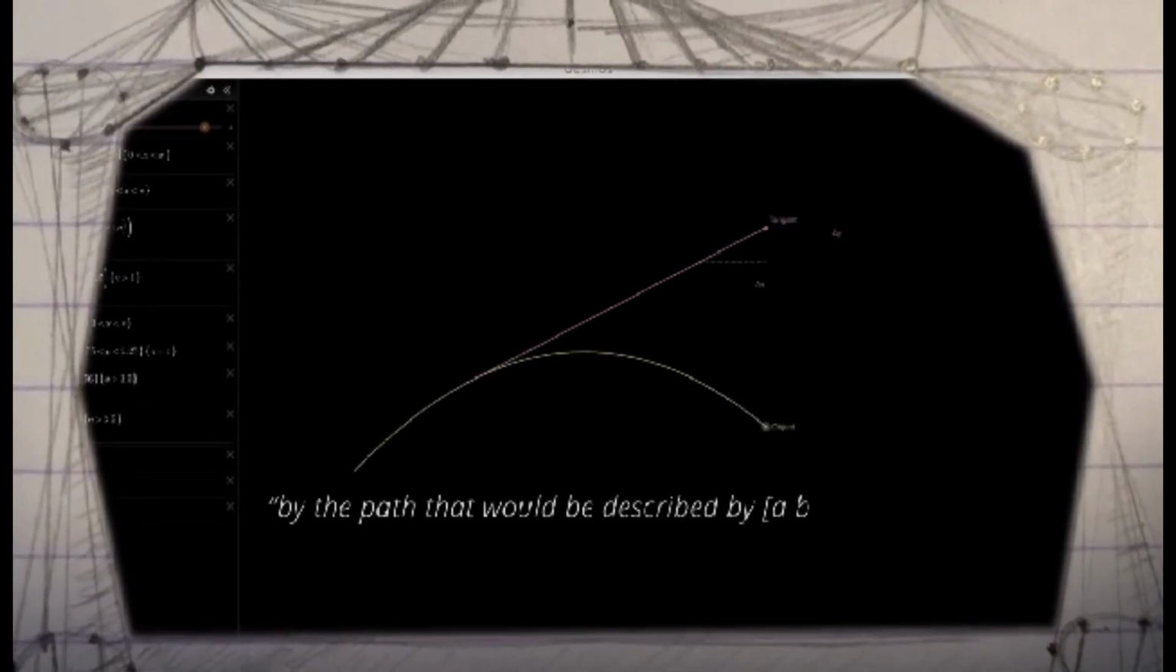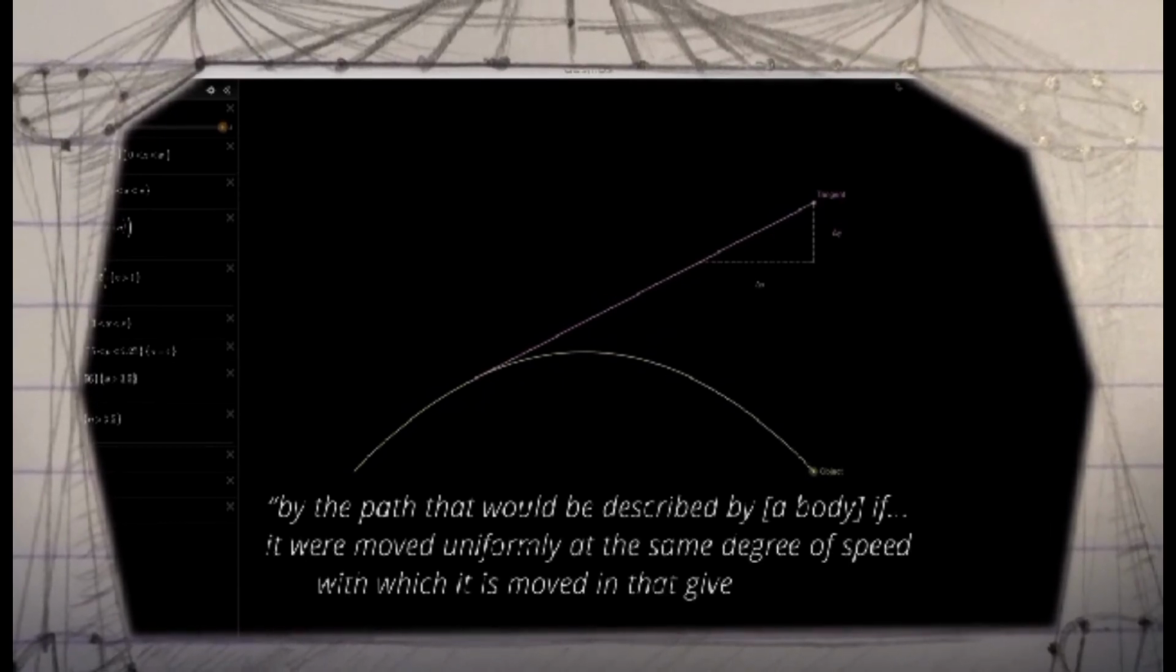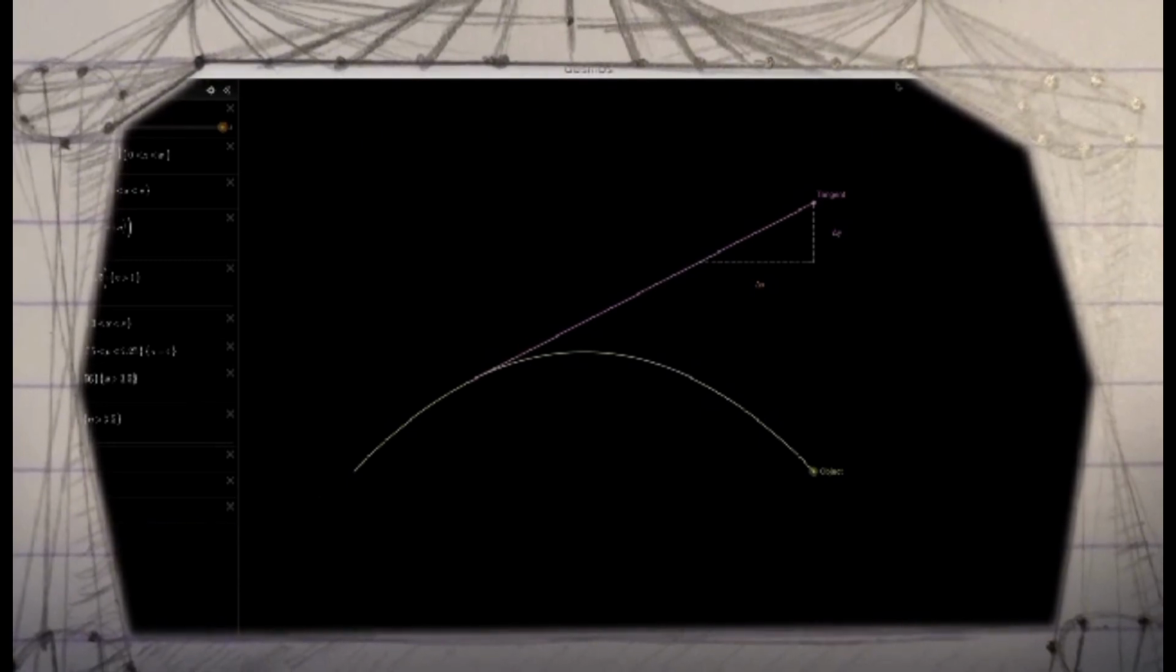Even hundreds of years before the likes of Newton and Leibniz, the fundamental ideas of calculus were being grappled with. 14th century calculator William Heytesbury attempted to measure instantaneous speed as the path that would be described by a body if it were moved uniformly at the same degree of speed with which it moved in that given instant. That is, the tangent to a curve of displacement.